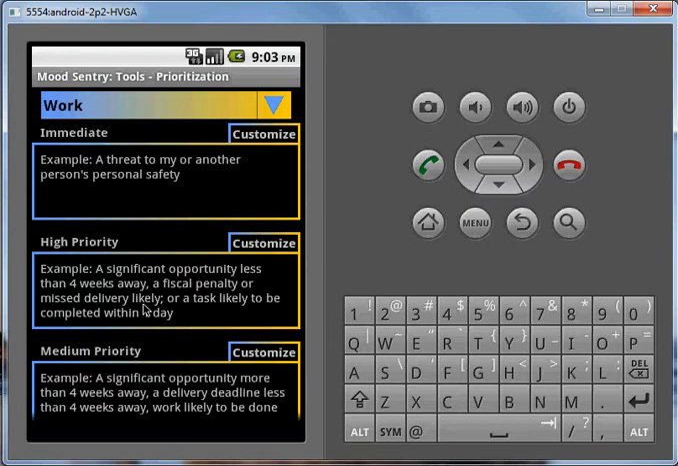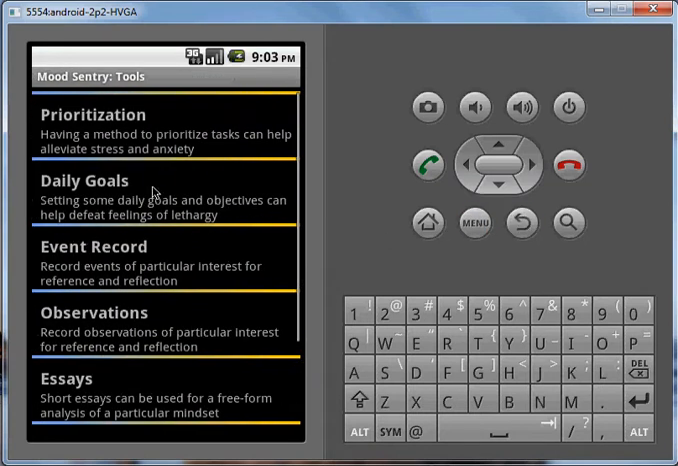Note that I have only used this for work, but I've retained the home option because someday I just might use it. To edit, I either double tap in the text area or select Customize. That kicks me into the same editor I used in the first video on both my experiences and reminders. Let's return and look at daily goals.